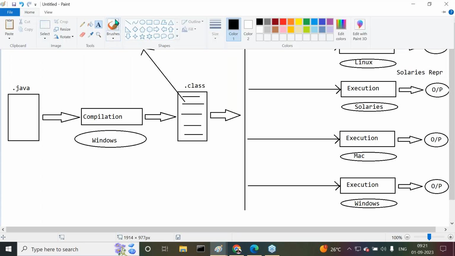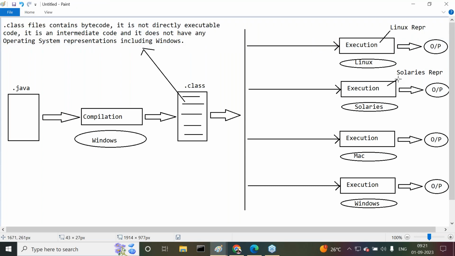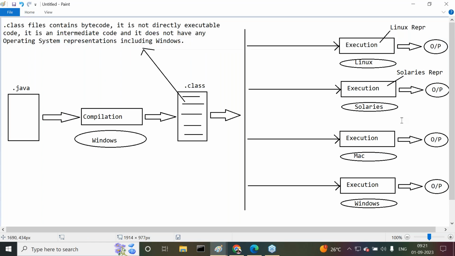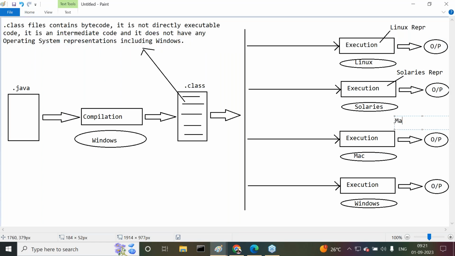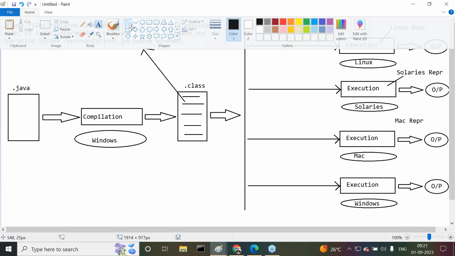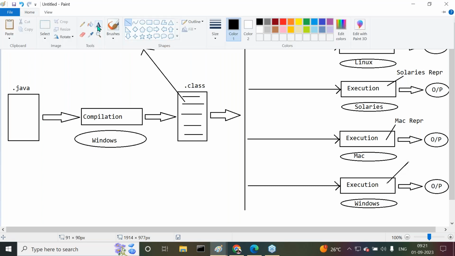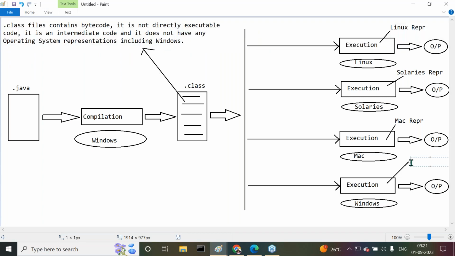To execute our application on the Mac operating system, the execution engine requires Mac representations. And if you want to execute the program on the Windows operating system, the same Windows representations are required.